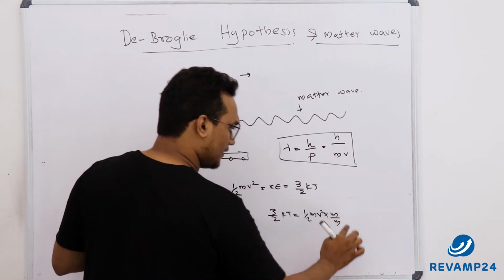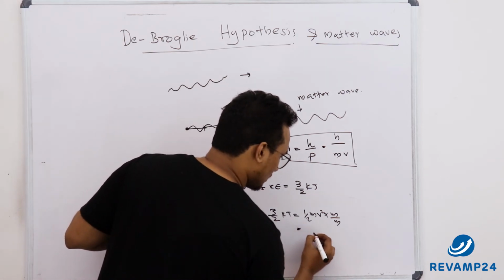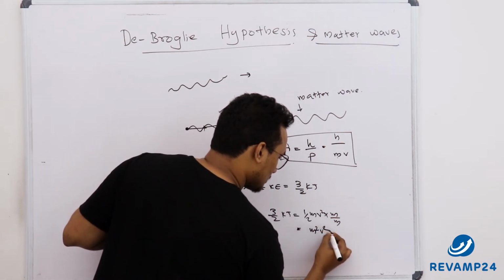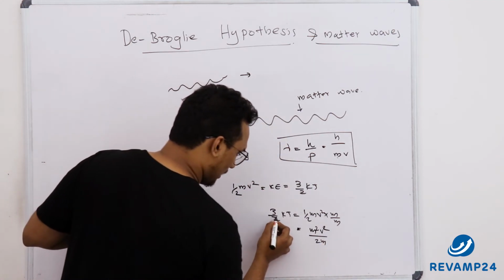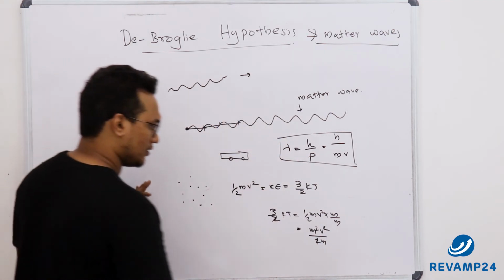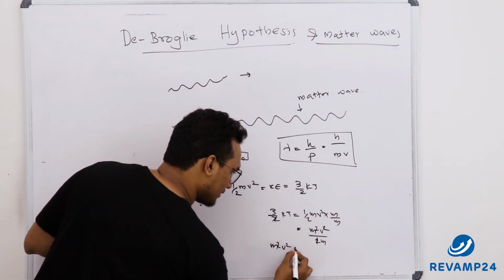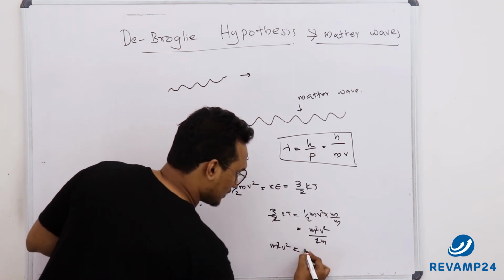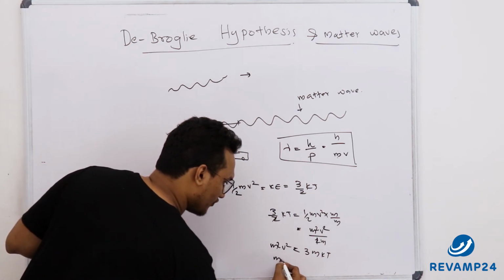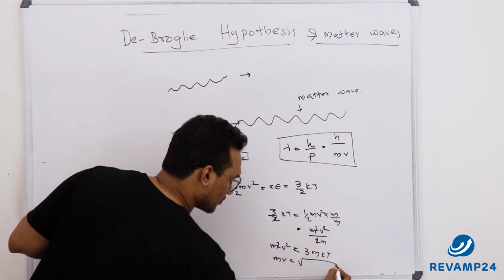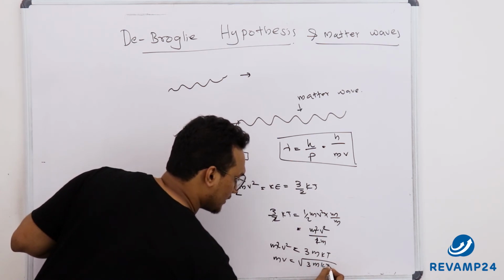So I am multiplying and dividing with m, so that this equation becomes m square v square divided by 2m. Now these two and this two will cancel, so that I get m square v square is equal to 3m kT. So from here mv is equal to the square root of 3m kT.